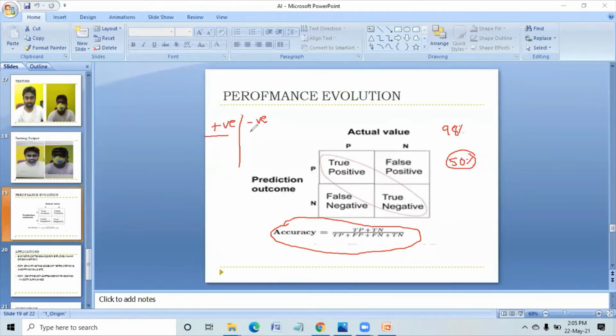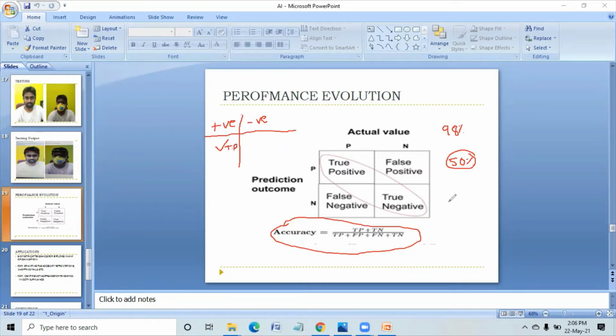Let us say in the first case, I am going for testing. I am infected, COVID positive. If I have gone for testing, and in the test report it is showing positive, I am having positive and it is also showing positive, then it can be called a true positive.